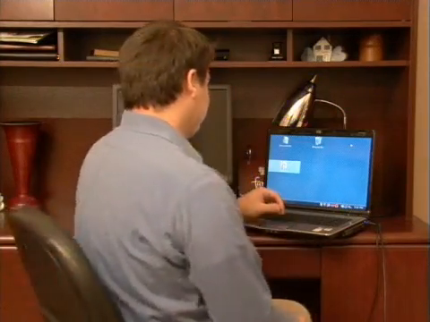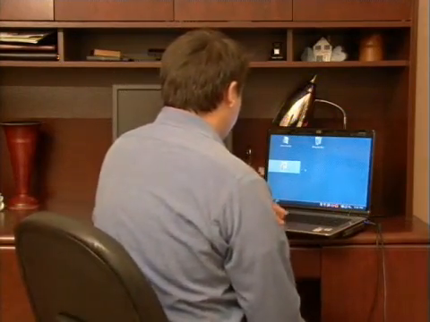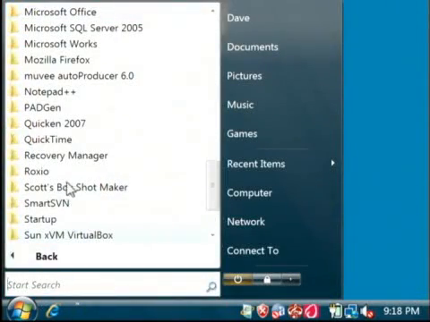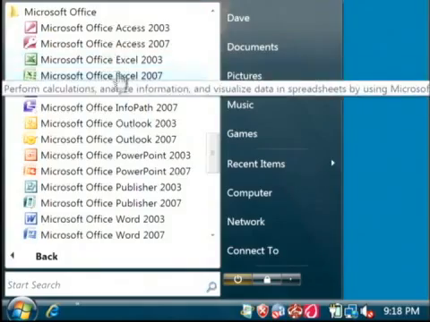Today I'm going to show you how to create a simple timeline with Excel. Let's open up Excel by clicking on our Start button. Go to All Programs. Let's find Microsoft Office. Let's just open up Excel.